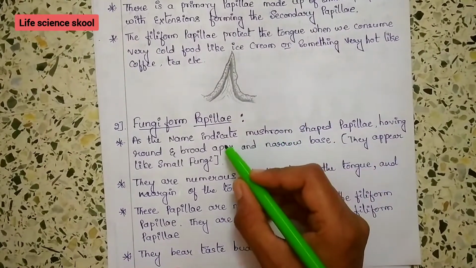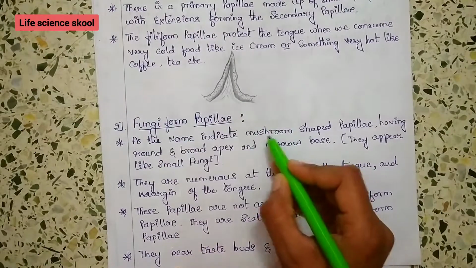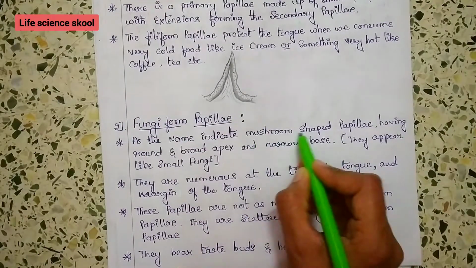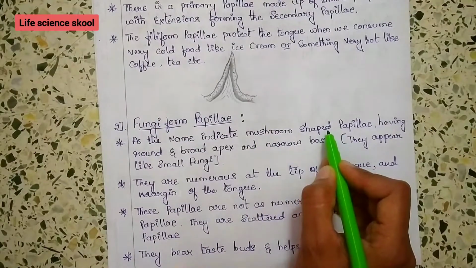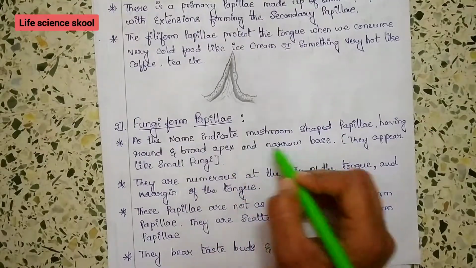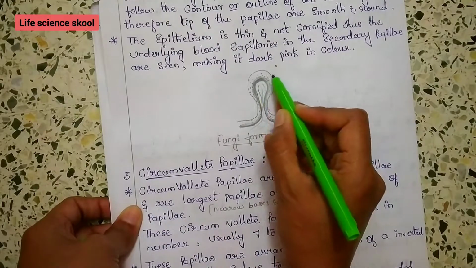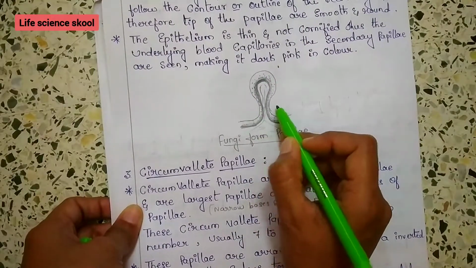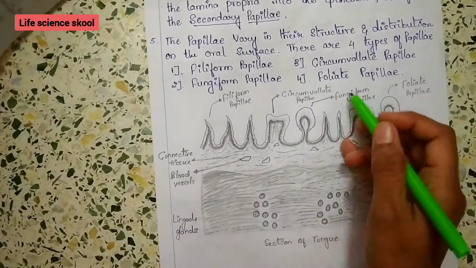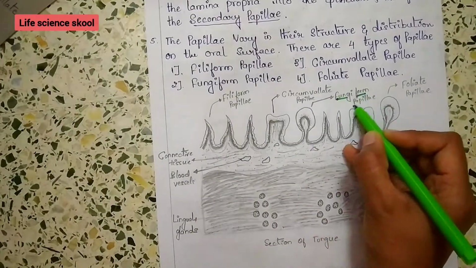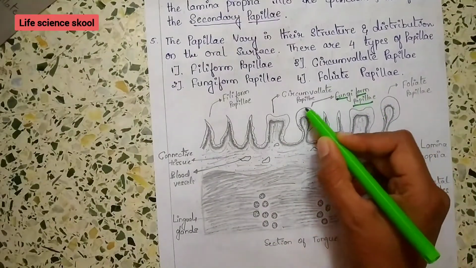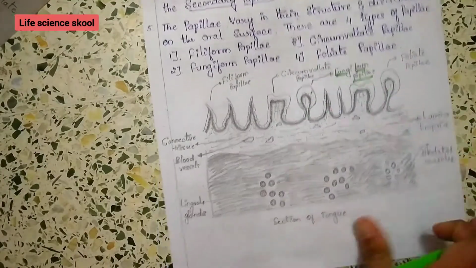As the name indicates, fungi means mushroom shaped papillae, having a round and broad apex and a narrow base. You can look at the diagram, they have a round apex and narrow base.